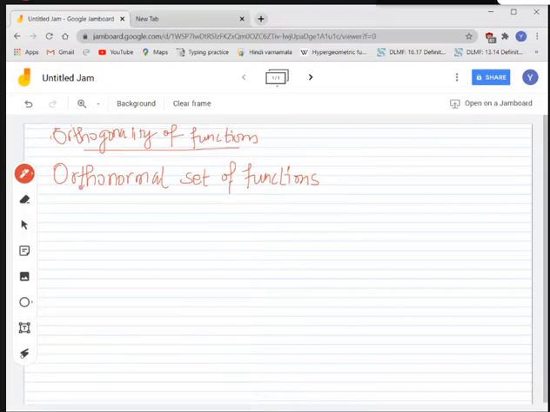Now today, we'll be moving ahead and we want to talk about Fourier series, and in fact we want to have the complex form of the Fourier series.